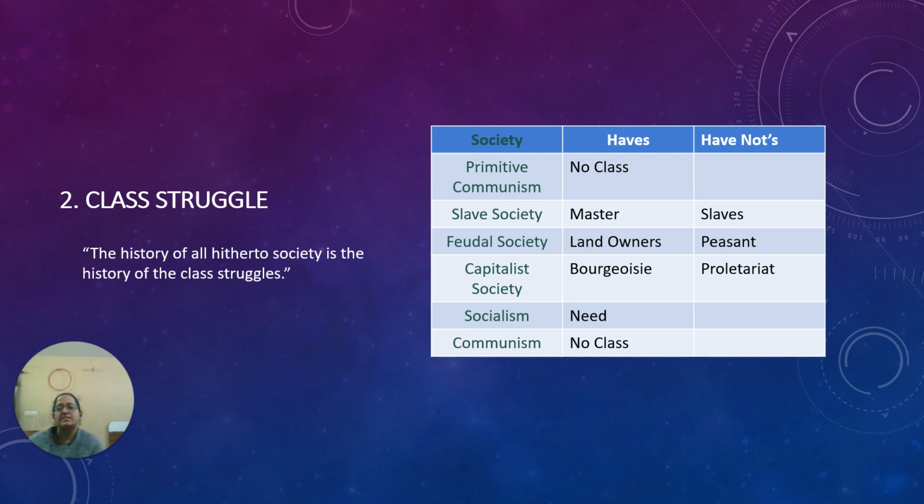Then the last thing is communism, where Karl Marx said that there will be an ultimate society where there won't be any class and there will be equality everywhere, kind of an ideal dream. Okay, and yes, there are critics who consider it a utopia. Okay, that communism is not going to come.